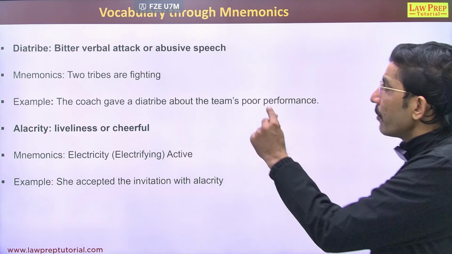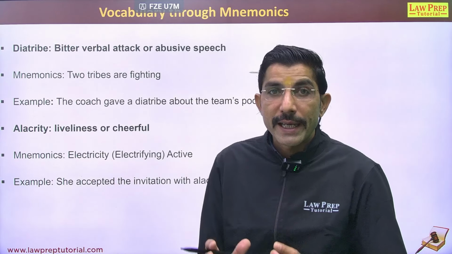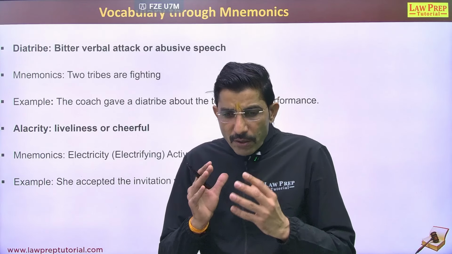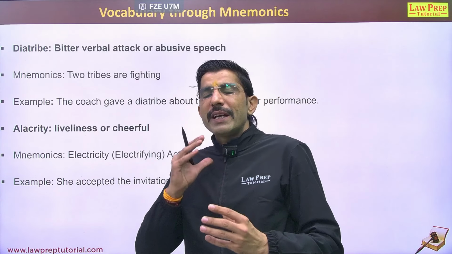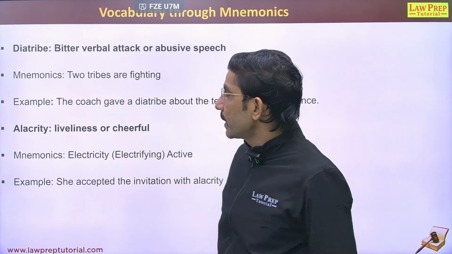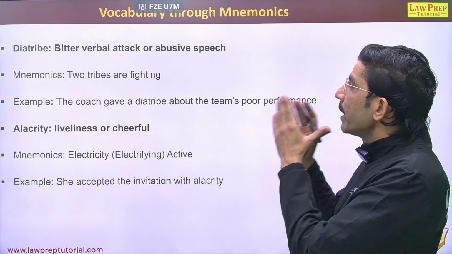You can see the first word we have is diatribe. Diatribe means bitter verbal attack, that is, using very harsh words. If we recall any word, it's not an easy game to recall it after some time. Most of the times we forget the meaning. So mnemonics helps us out in recalling the meaning that we have learned.